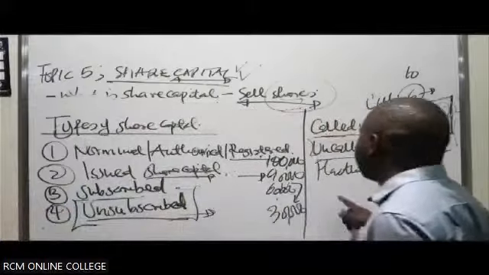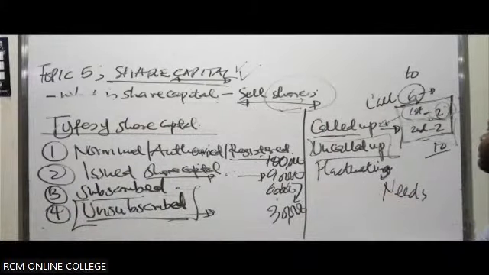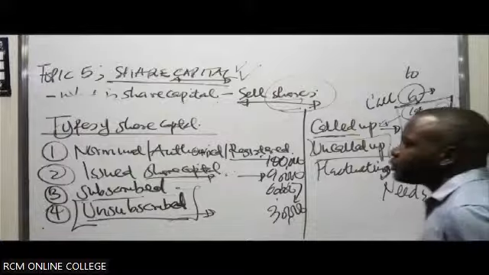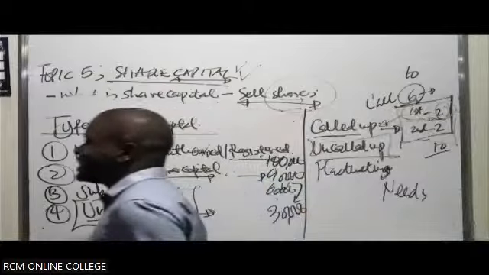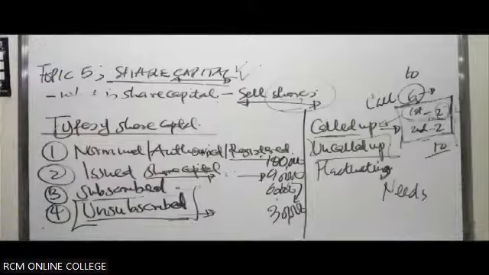So what will we call that kind of capital? A fluctuating capital. From time to time, it will likely increase. Then from time to time, it can end up being withdrawn. So it fluctuates. It's not static. It's not fixed in any way. So we refer to that kind of share capital as a fluctuating capital.